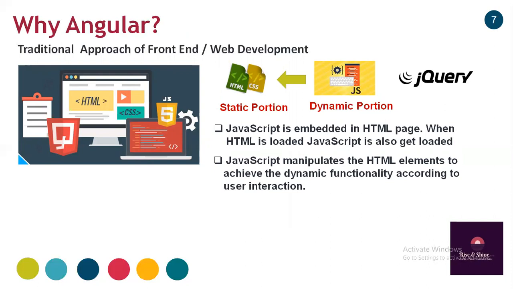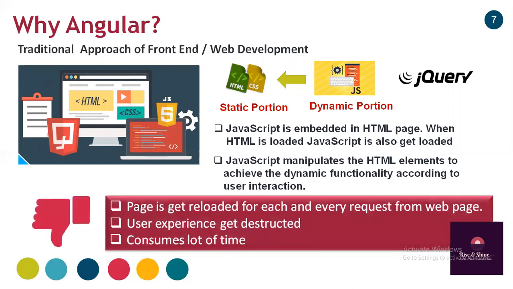Then it manipulates the HTML elements on a web page, which we can call DOM elements, or it can manipulate that DOM tree to achieve the dynamic functionality according to user response or user interaction. So this whole scenario is the traditional approach of front-end development, or the traditional model to develop front-end. But this model has these drawbacks. In this traditional model, pages get reloaded for each and every request from the web page.